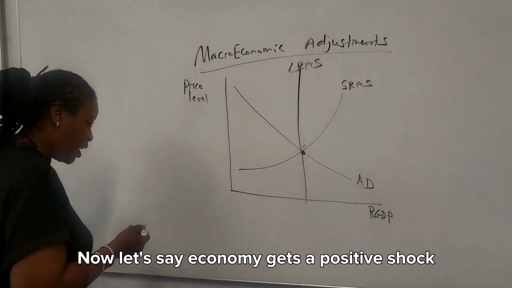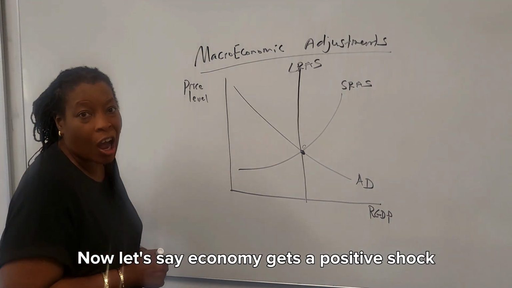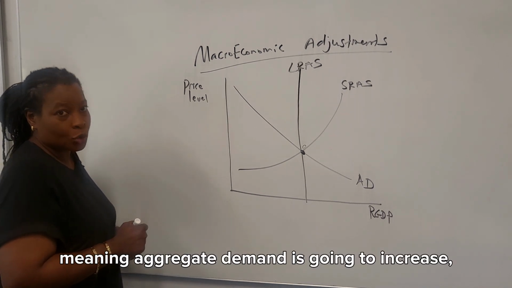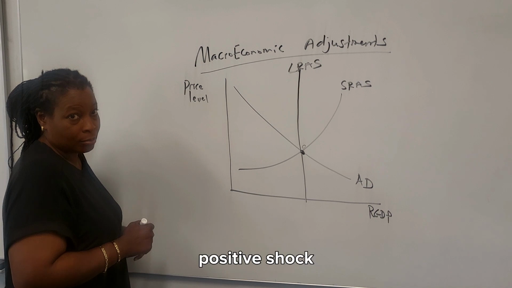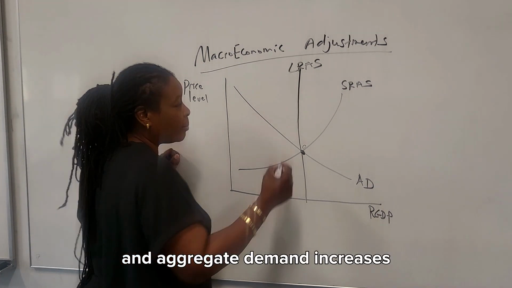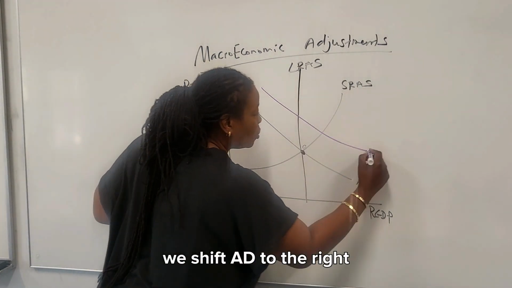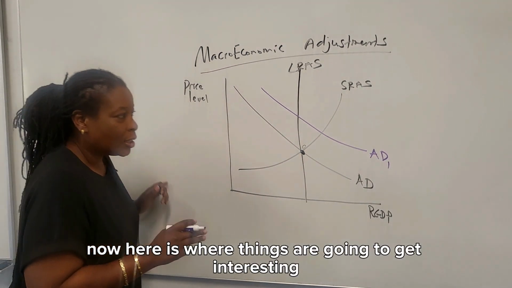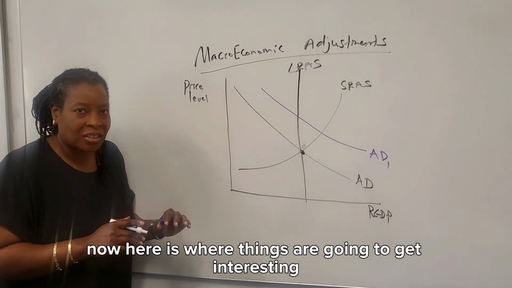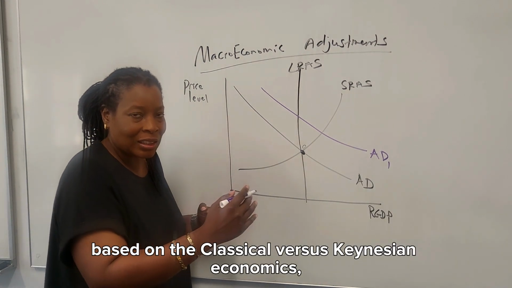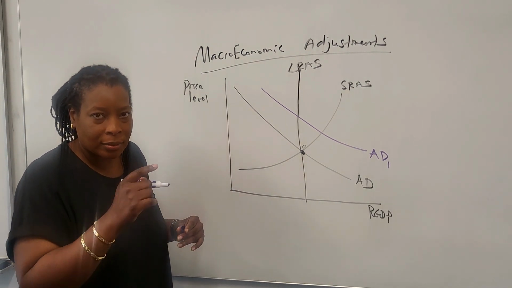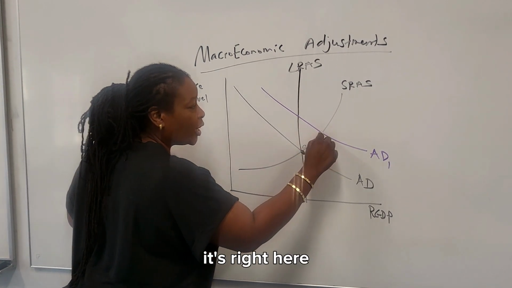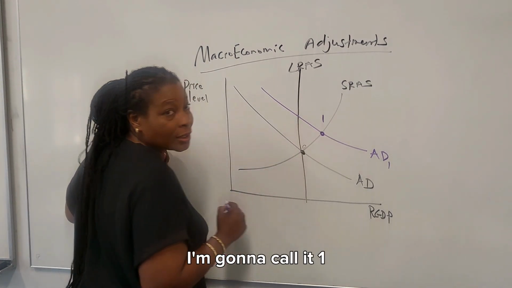Now let's say the economy gets a positive shock, meaning aggregate demand is going to increase. Positive shock, aggregate demand increasing, we shift it to the right. Let's call it AD1. Now here is where things are going to get interesting based on the classical versus Keynesian economics. So follow me. We have a new equilibrium. It's right here. I'm going to call it 1.